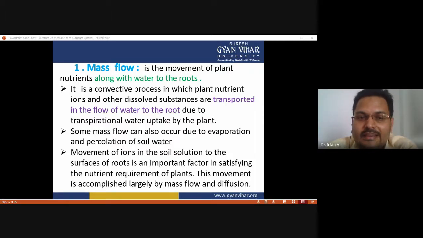Along with the transpirational pull, the transpirational water uptake is carried by the plant, and along with this water the nutrients can be transported into the plant. Some mass flow can also occur due to evaporation and percolation of soil water. The movement of ions in the soil solution to the surface of roots is an important factor in satisfying the nutrient requirement of plants, and this movement is accomplished largely by mass flow and diffusion.